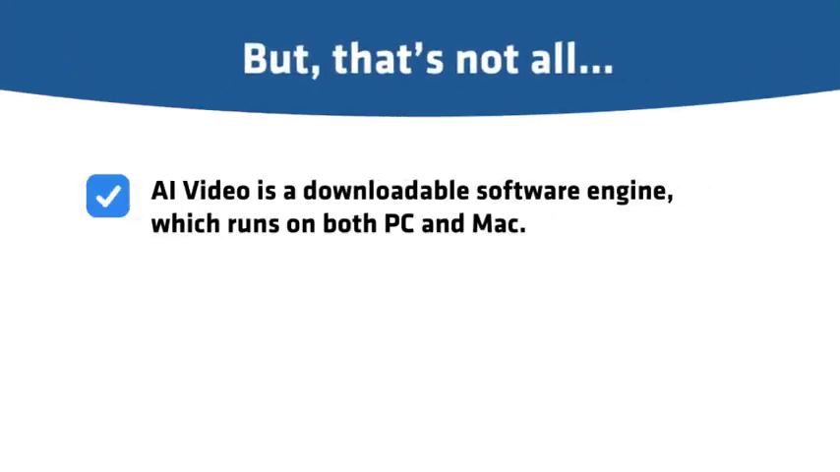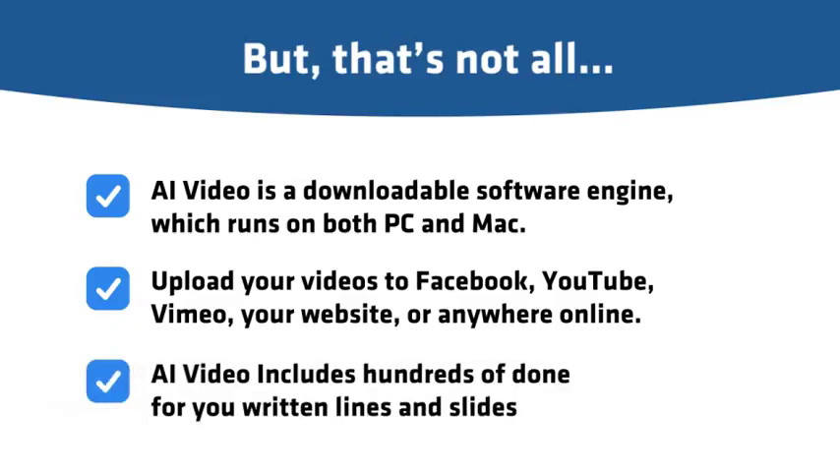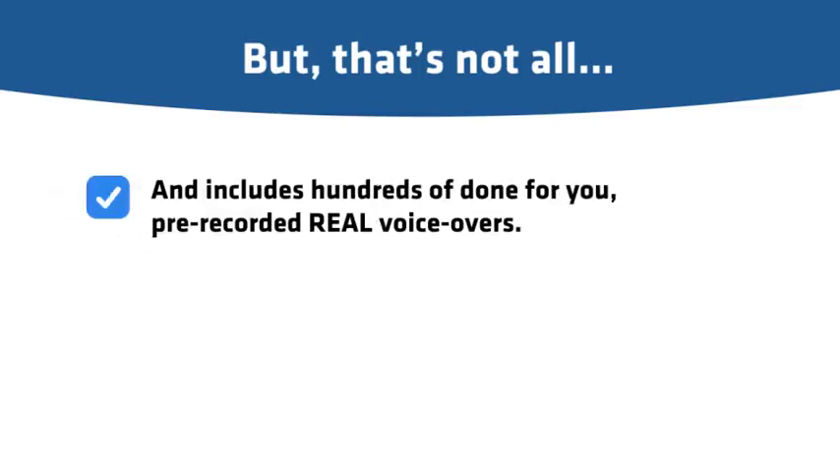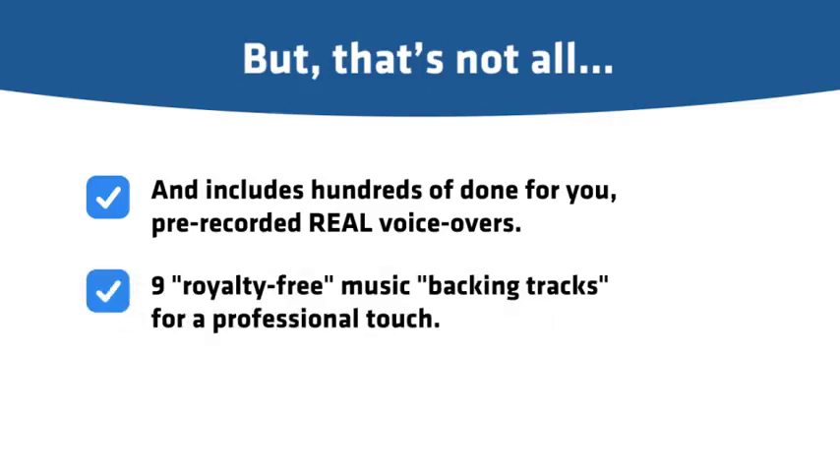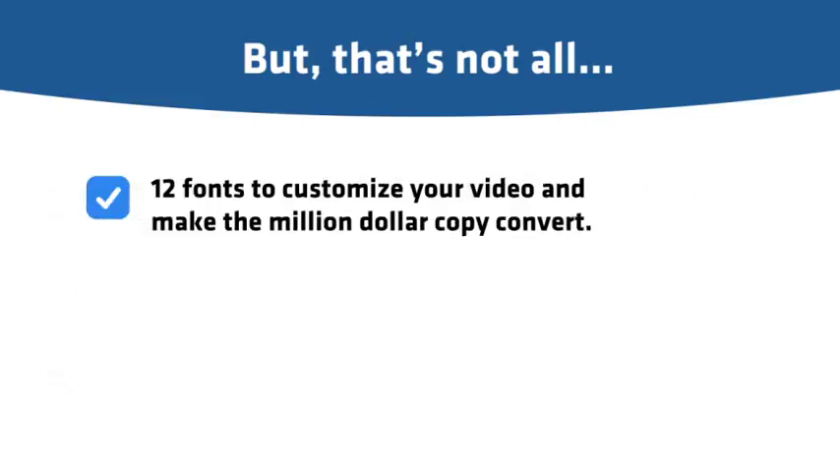AI Video is a downloadable software engine, which runs on both PC and Mac. Upload your videos to Facebook, YouTube, Vimeo, your website, or anywhere online. AI Video includes hundreds of done-for-you written lines and slides, and hundreds of done-for-you pre-recorded real voiceovers, 9 royalty-free music backing tracks for a professional touch, 11 background images to captivate your audience, 12 fonts to customize your video and make the $1 million copy convert.